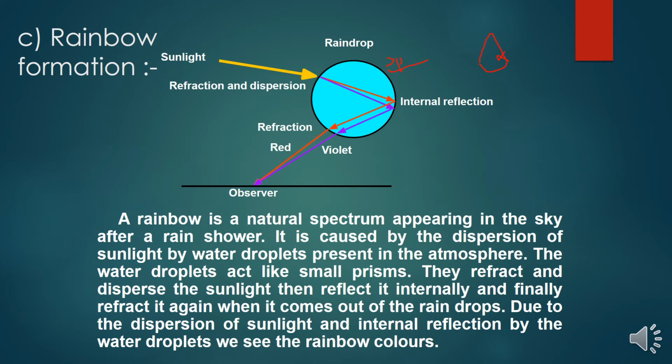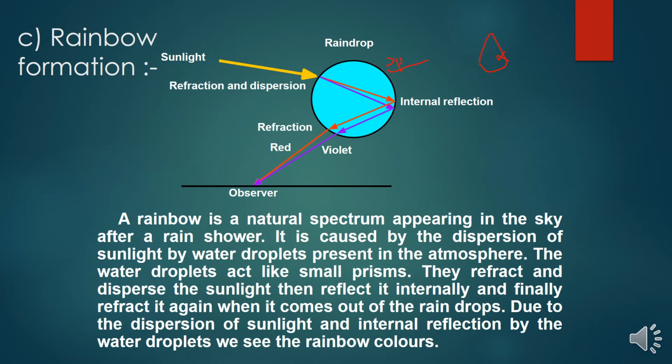The sunlight which falls on any one of the raindrops undergoes refraction inside the raindrop, after which internal reflection takes place. This is the primary refraction and then the secondary refraction takes place. Again it is refracted and emerges into the other medium. So the refraction takes place, and from the observer's position you can see the rainbow.